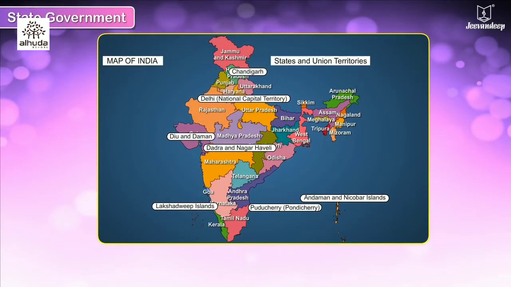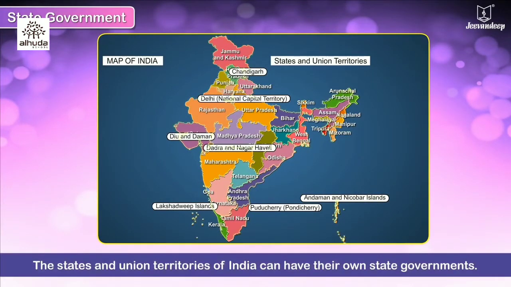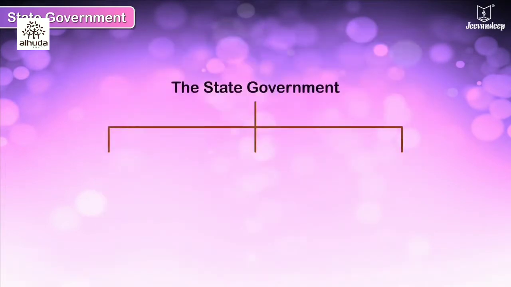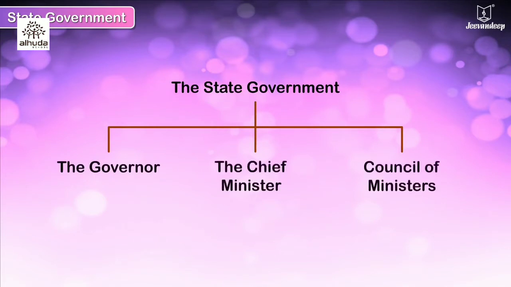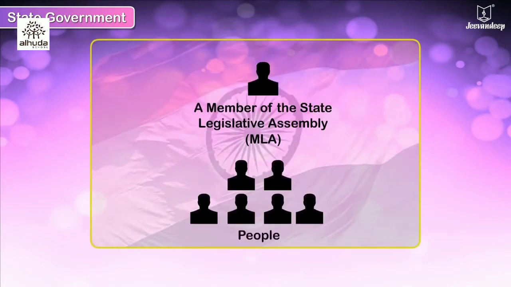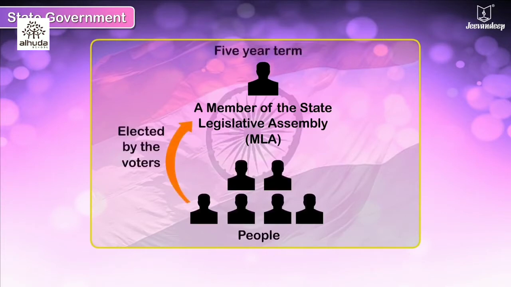State government. The 29 states, 7 union territories, and the National Capital Territory of India have a provision to have their own state governments. The state government consists of the governor, the chief minister, and a council of ministers. A member of the State Legislative Assembly or MLA is a people's representative elected by the voters from their constituency for a 5-year term.